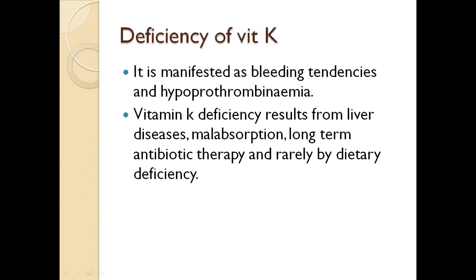Deficiency of vitamin K is manifested as bleeding tendencies and hypoprothrombinemia. Vitamin K deficiency results from liver disease, malabsorption, long-term antibiotic therapy, and rarely by dietary deficiency.